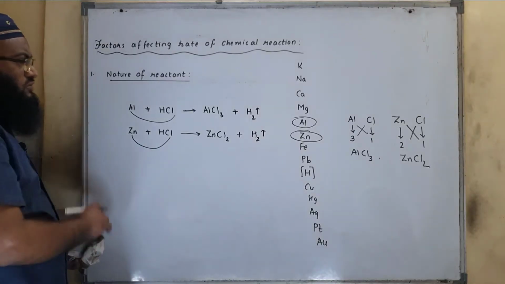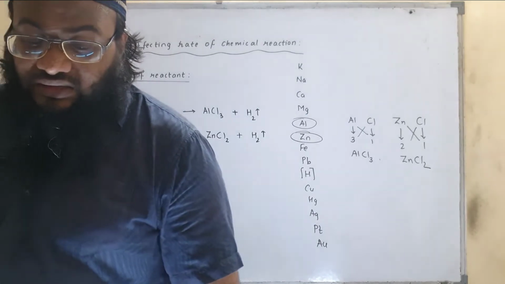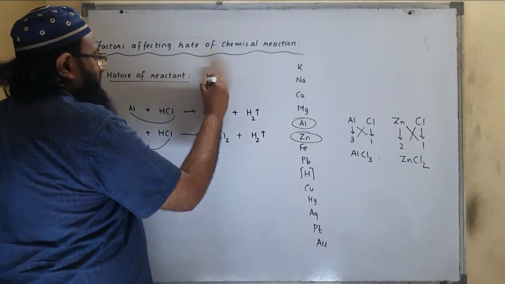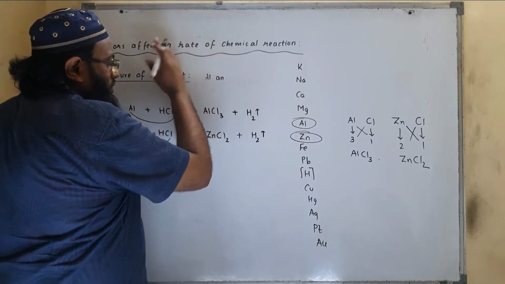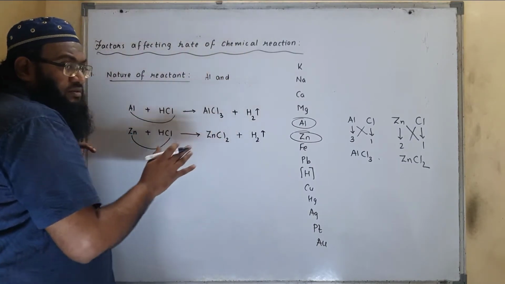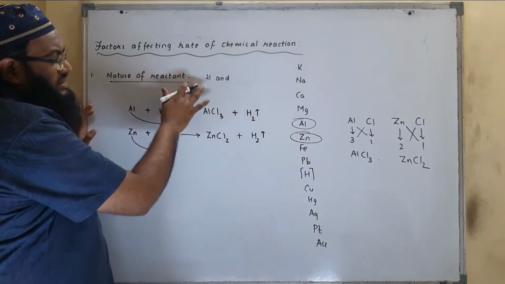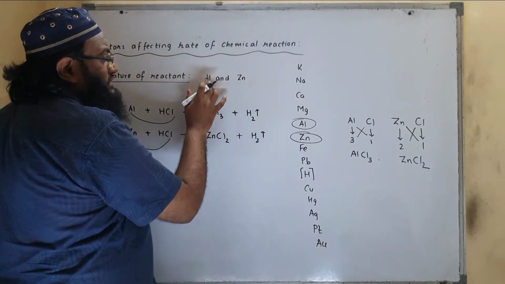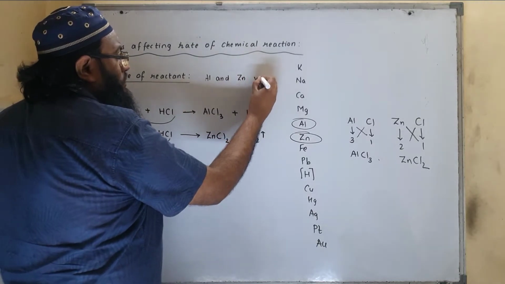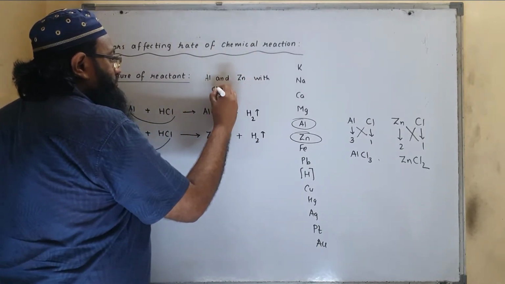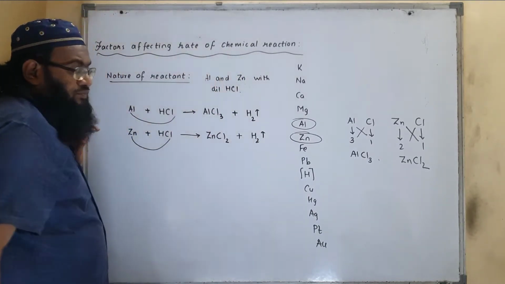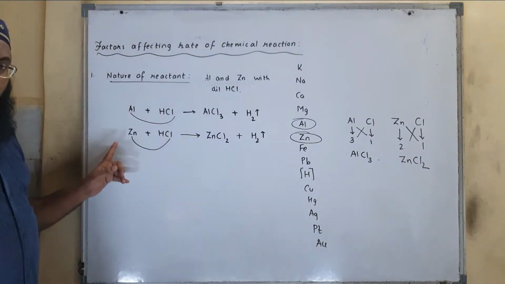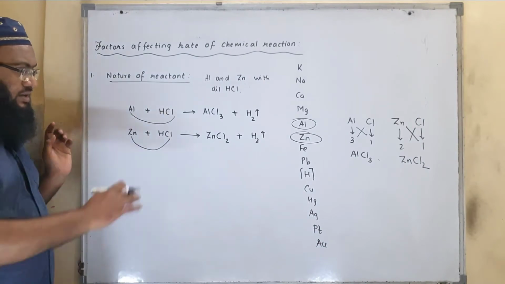To write down in nature of reactant, let us consider the reaction of aluminium metal and zinc metal. You can write down the statement. You can copy it from the textbook. Let us consider the example of aluminium and zinc metal, reaction of aluminium and zinc metal with dilute HCl. On reaction, both aluminium and zinc react with dilute HCl.